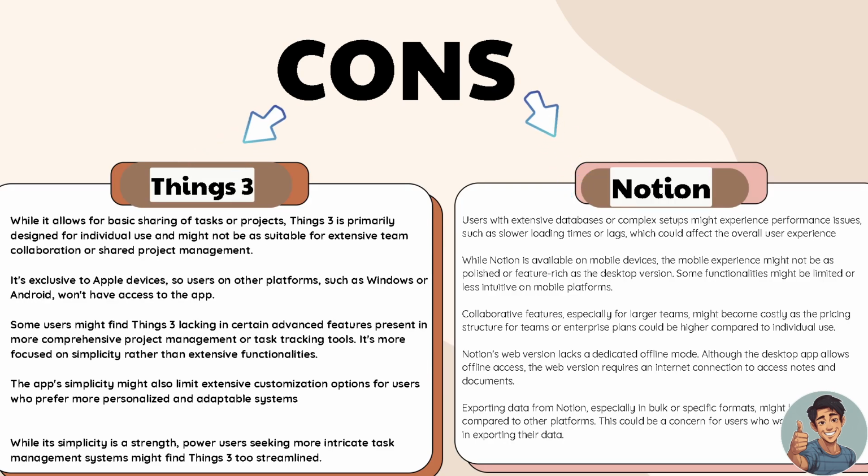Now, while it allows for sharing of tasks or projects, Things 3 is primarily designed for individual use and might not be as suitable for extensive team collaboration or shared project management. It's exclusive for Apple devices, so users on other platforms such as Windows or Android won't have access to the app. All right, so please take note of that because some users might find Things 3 lacking in certain advanced features present in more comprehensive project management or task tracking tools. It's more focused on simplicity rather than extensive functionalities.